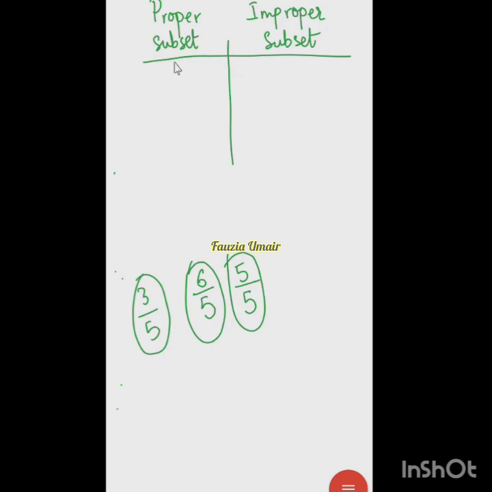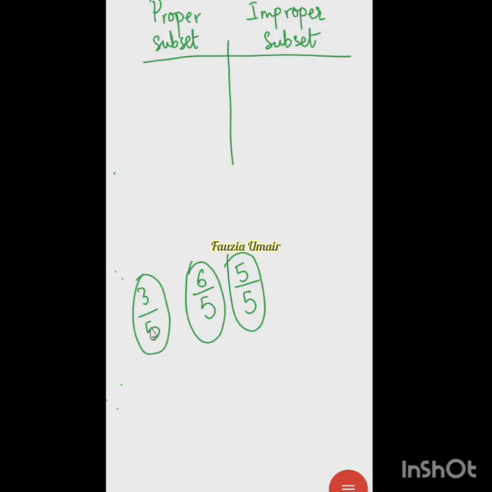A proper subset and an improper subset. So two things we need to differentiate are proper subsets and improper subsets. Before explaining them, we will link this concept of proper and improper subsets with proper and improper fractions.